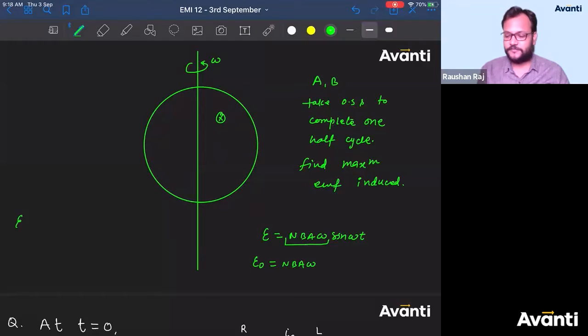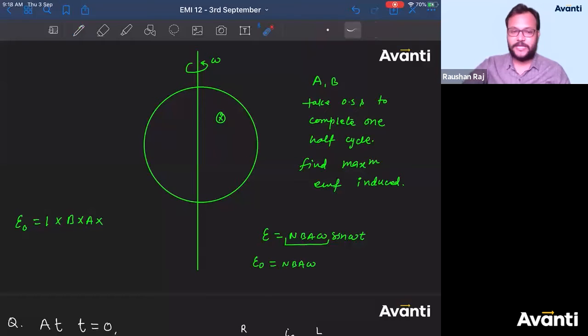So what is the value of N here? 1. What is the value of B? It was given to you, so we put the value of B. A was also given, so we put the value of A. What about omega? Omega has not been given to you directly, but it has been said that it will take 0.5 second to complete 1/2 cycle. ठीक है? 0.5 second to complete 1/2 cycle.